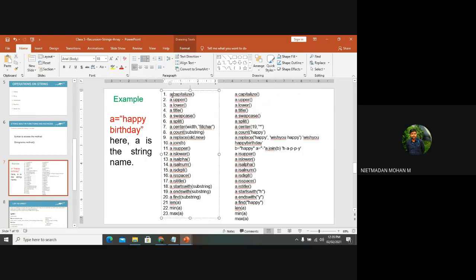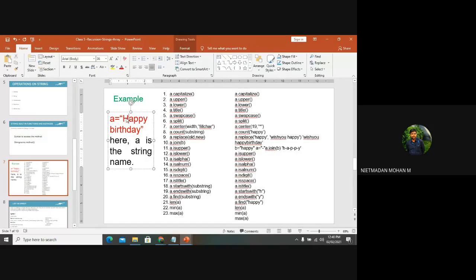If I use A dot capitalize, what will be my result? What is meant by capitalize? Sir, the output becomes happy birthday fully in capitals. No, the first letter will get capitalized. Yes, the first letter will be capital. So Happy and Birthday, the first letters will be capital.